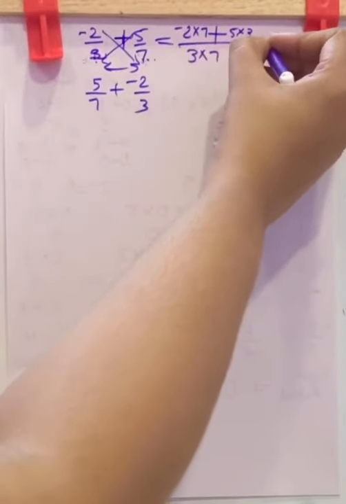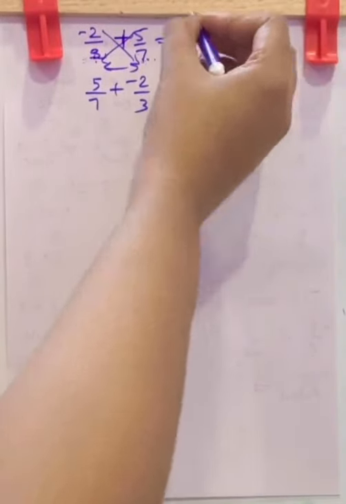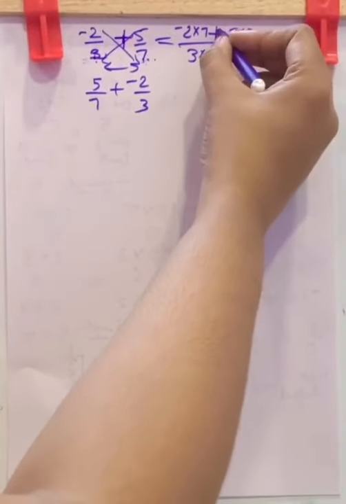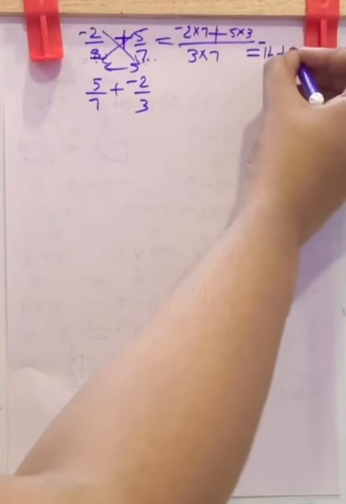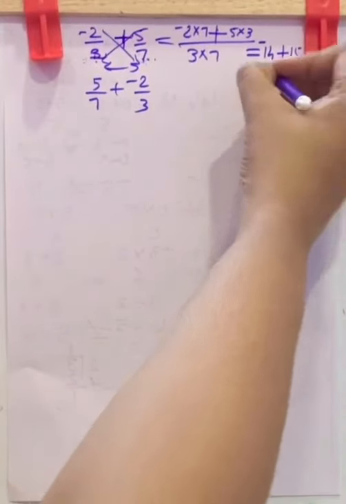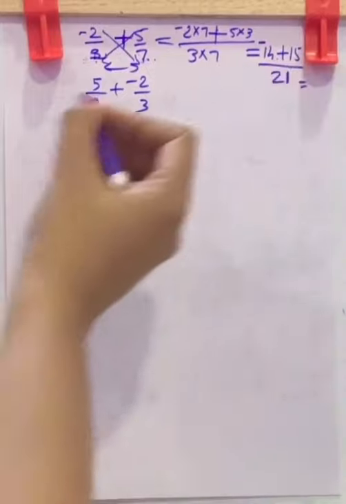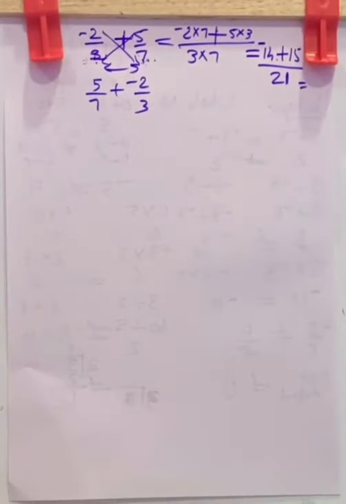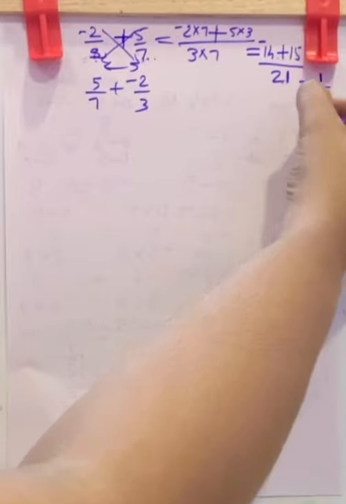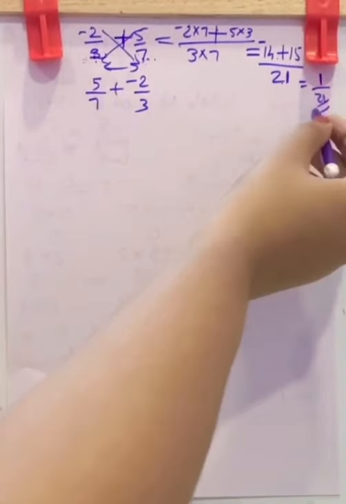into 7, which is equal to negative 2 into 7. 7 2s are 14 and negative sign. This plus 5 3s are 15, whole divided by 21, which is equal to negative 14 plus 15 in the numerator. That is, smaller number subtracted from greater number and greater number sign. So 1 by 21 is the result. Let us check whether this is equal to 1 by 21.